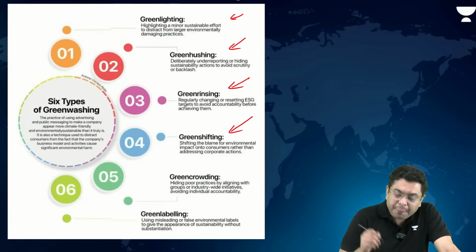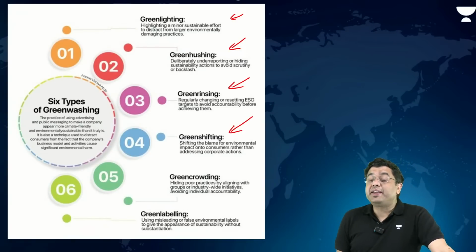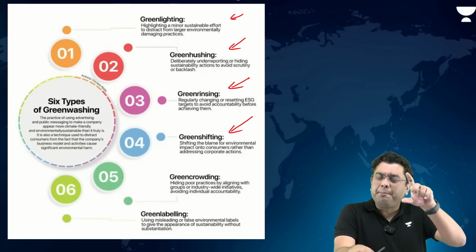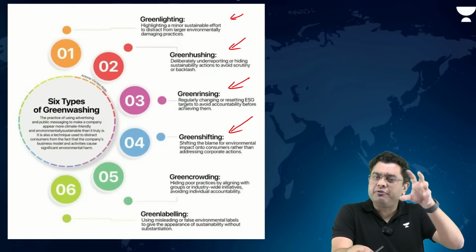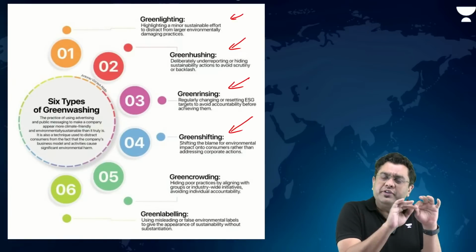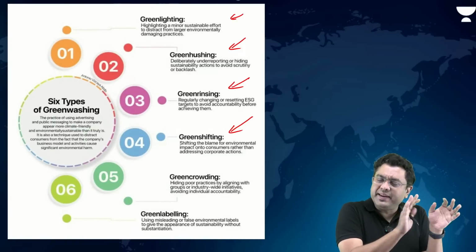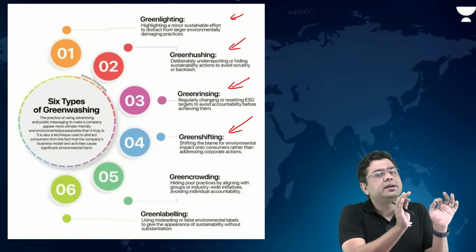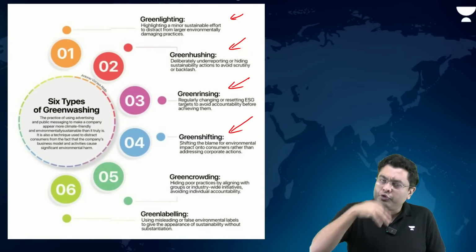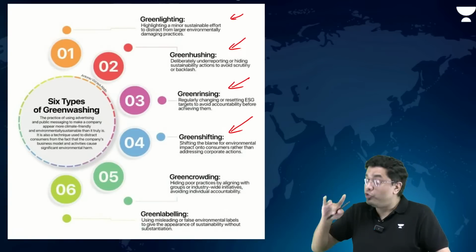Green shifting, where basically you shift the blame on consumers. So let's suppose you are consuming Coca-Cola or Pepsi from a plastic bottle. Now, Coca-Cola, to shift the blame on you, will simply say to dispose of the waste carefully, or will draw the triangle of reduce, reuse, recycle. So now the waste problem is on you, not on them.